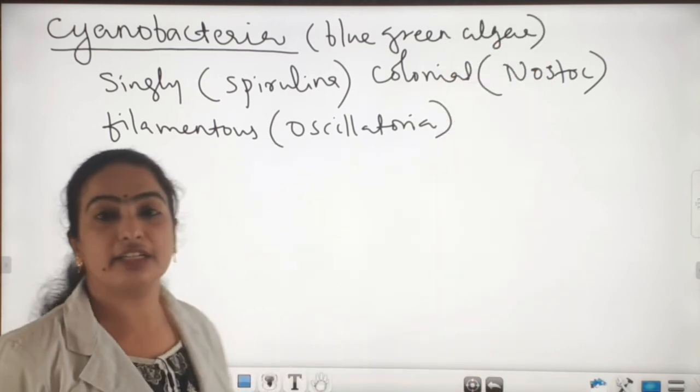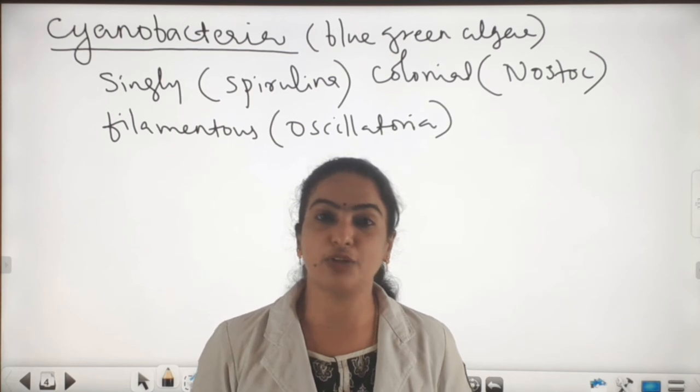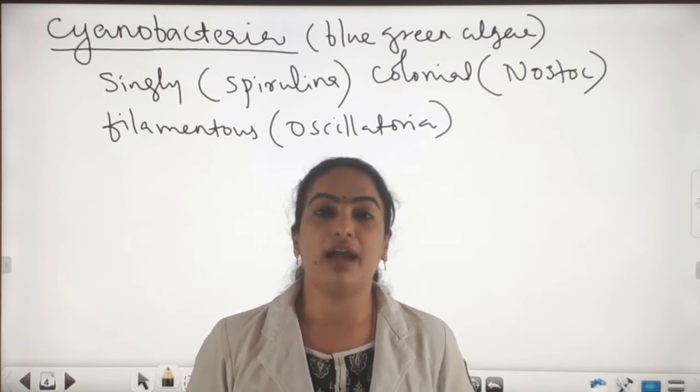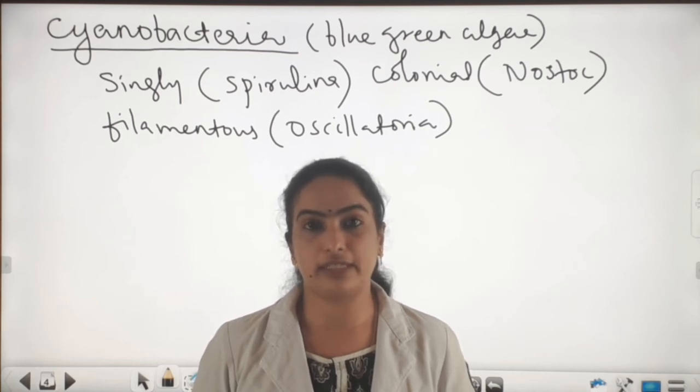You already learned in lower classes that blue-green algae or cyanobacteria help to fix the atmospheric nitrogen in the soil, and it increases the soil fertility.